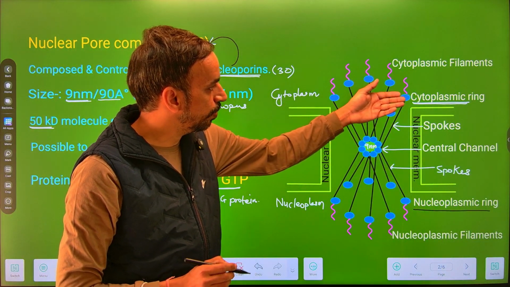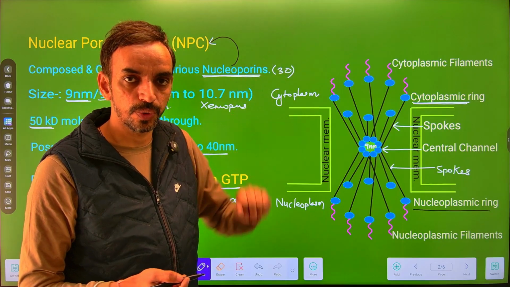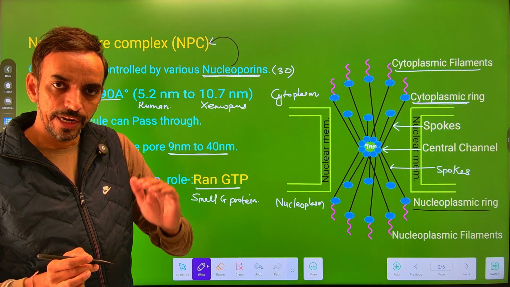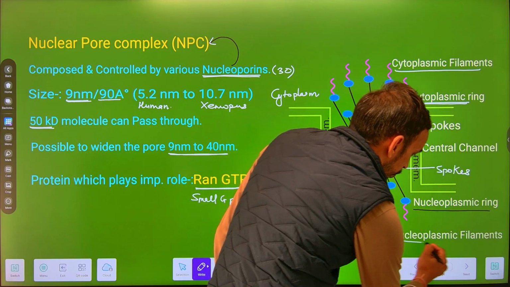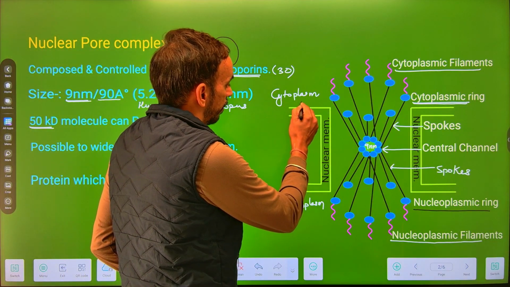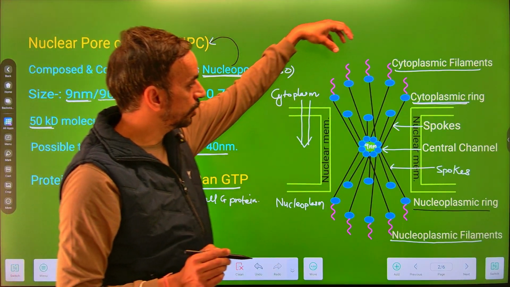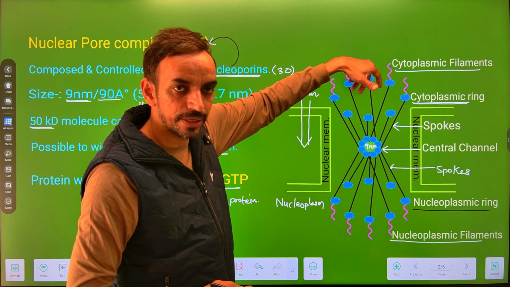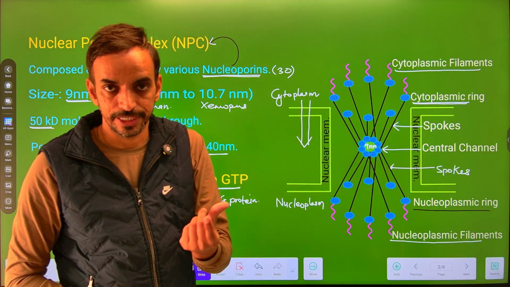Further, the cytoplasmic ring associates with some filaments towards the cytoplasm, and these filaments are called the cytoplasmic filaments, while the filaments which are present on or attach to the nucleoplasmic ring are called nucleoplasmic filaments. Now, for the molecule to transport from cytoplasm to the nucleoplasm, it is first recognized by the cytoplasmic filament. Then this cytoplasmic ring will rotate. Due to the rotation of this cytoplasmic ring, the pore size will increase.